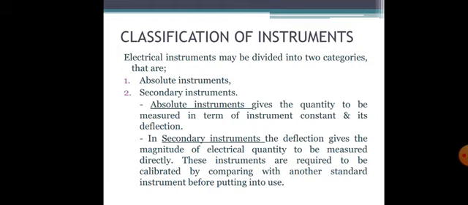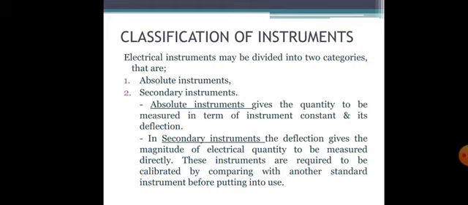These absolute instruments are particularly used as standards in various laboratories. For example, the tangent galvanometer is an example of an absolute instrument. The basic definition is that an absolute instrument gives the quantity to be measured in terms of instrument constants and its deflection.